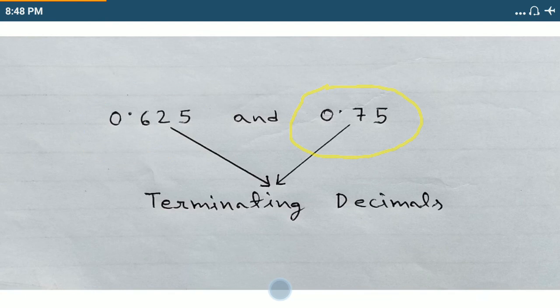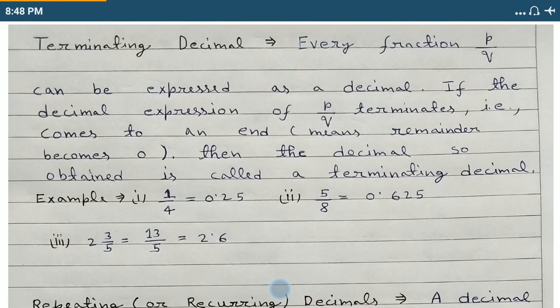So when the decimal stops, it is called a terminating decimal. Its definition is: every fraction p by q can be expressed as a decimal. If the decimal expression of p by q terminates, that is, comes to an end, meaning the remainder becomes 0, then the decimal so obtained is called a terminating decimal.